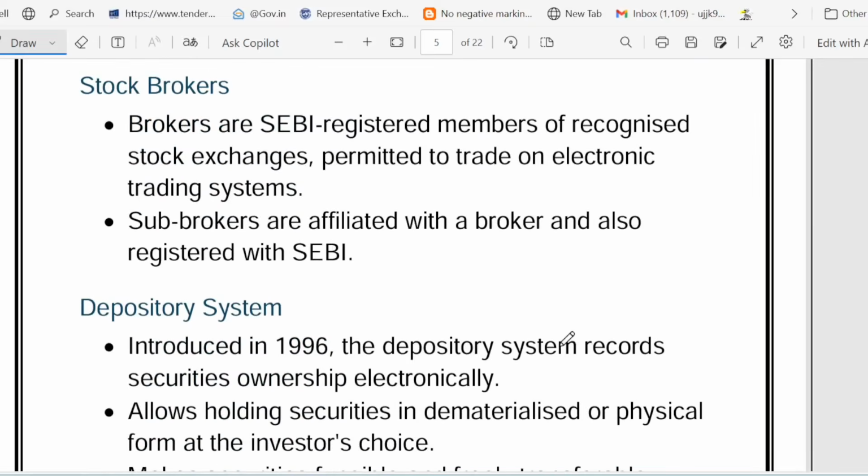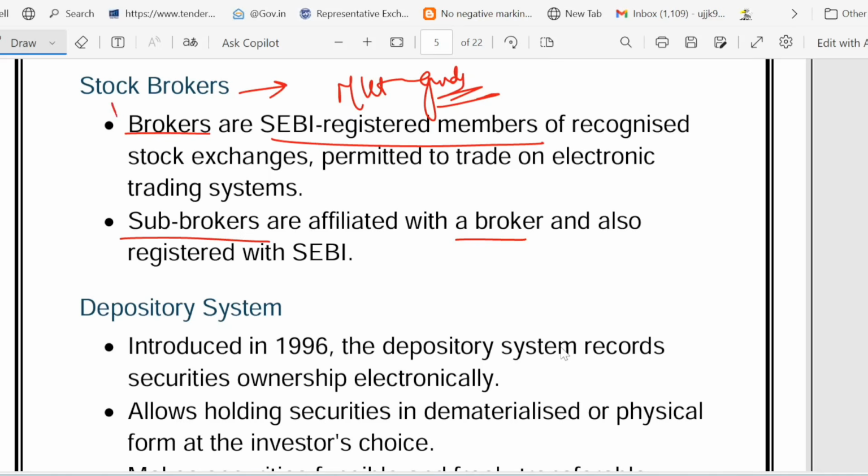Now comes the stockbroker. What is the meaning of a stockbroker? A stockbroker means your market guide. Brokers are SEBI registered traders, like licensed tour guides for the stock market jungle. Just remember this point, they are approved by SEBI. And who are sub-brokers? Sub-brokers are assistants to the broker, like travel agents. The key point is that both must be SEBI registered to protect you from scams.